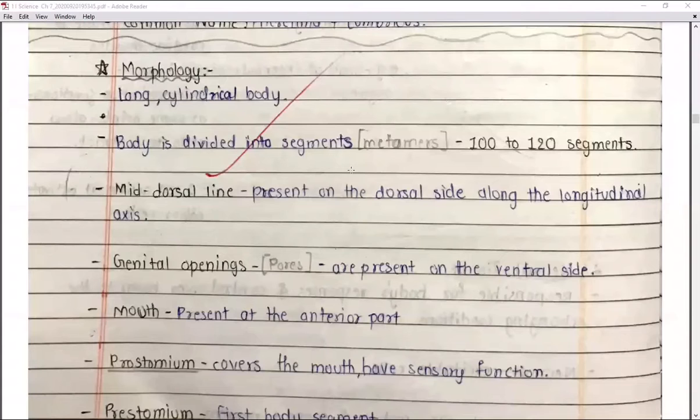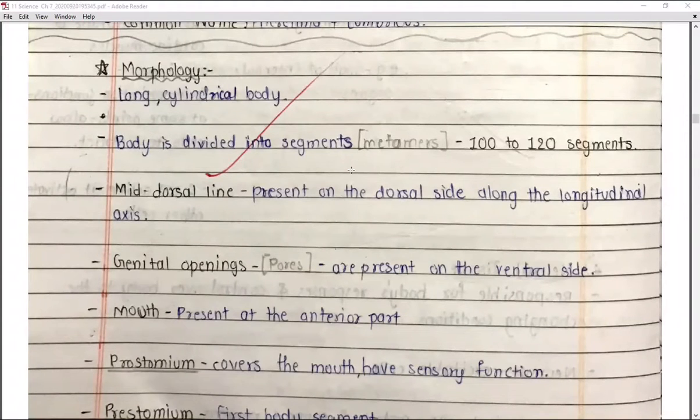We have seen in chapter number 4 that there is the presence of metamerism, where the body is divided into segments, and these are known as metamers. Here in the earthworm, there are 100 to 120 segments in its body, right?